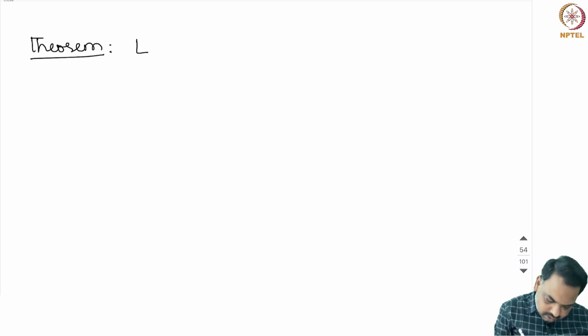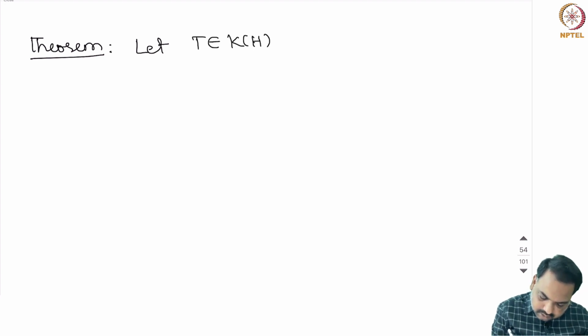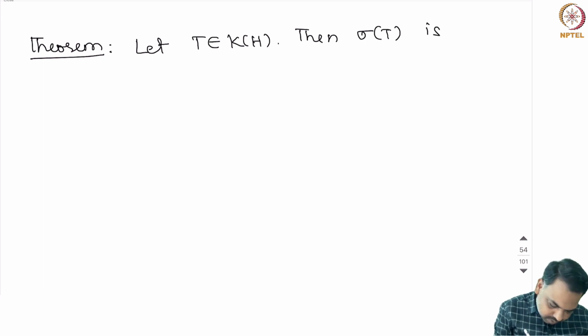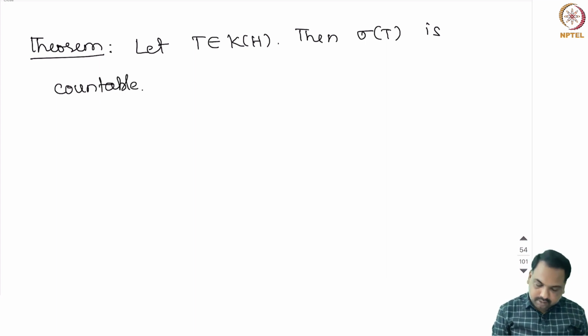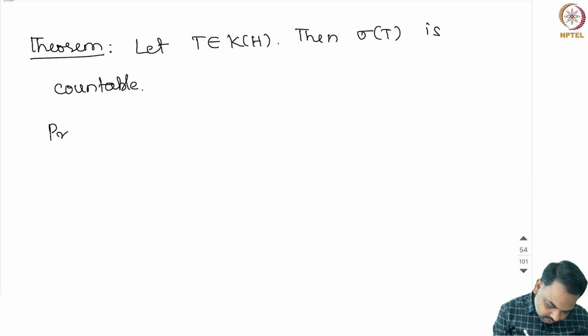Let T be a compact operator, then we can say that the spectrum of T is countable. Let us look at the proof of this one.